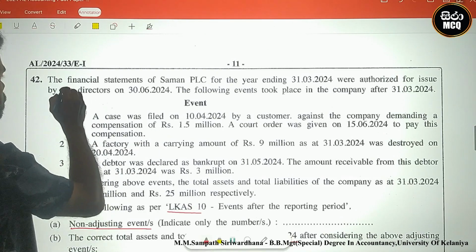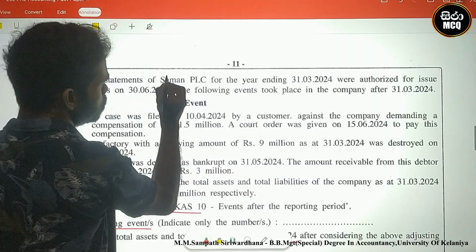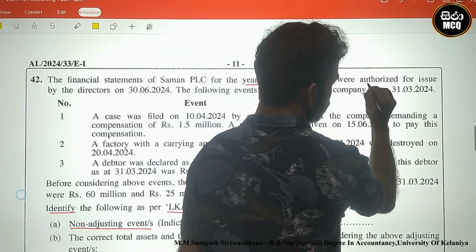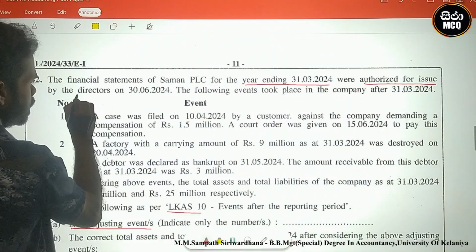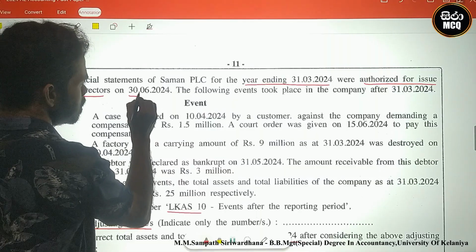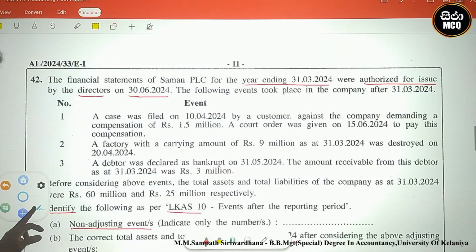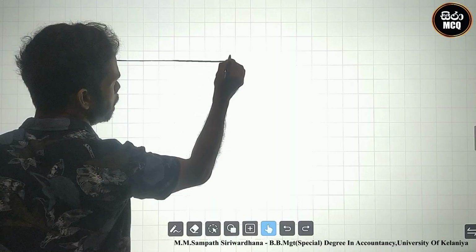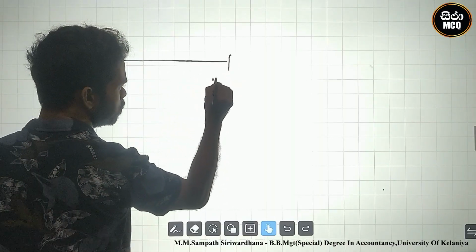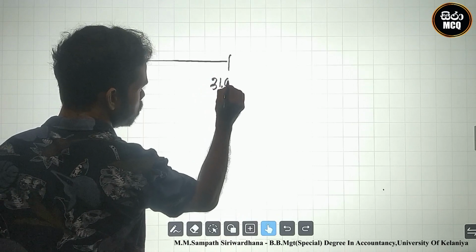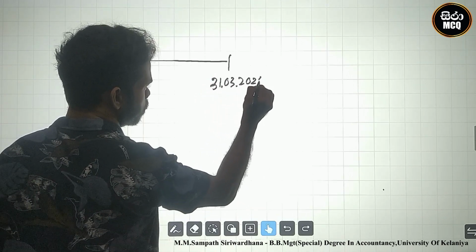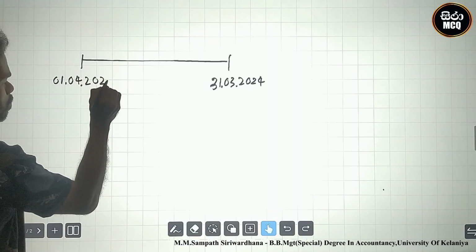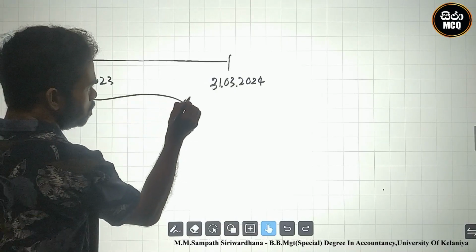I read this question. The financial statements of Samal PLC for the year ending 31st March 2024 were authorized for issue by the directors on 30th June 2024. What does that mean? The current year is ending on 31st March 2024. What is the opening date? 1st of April 2023. This is the current accounting period.